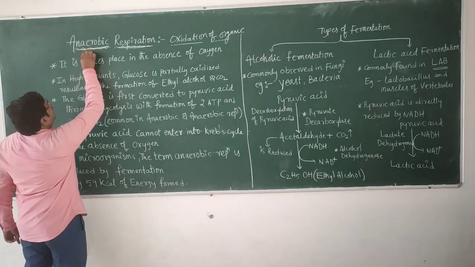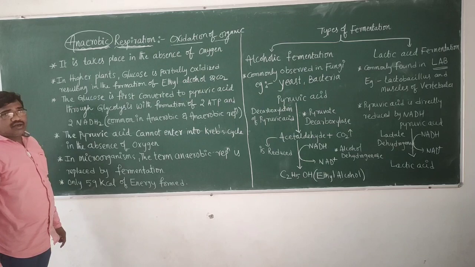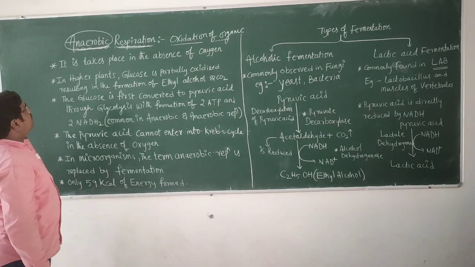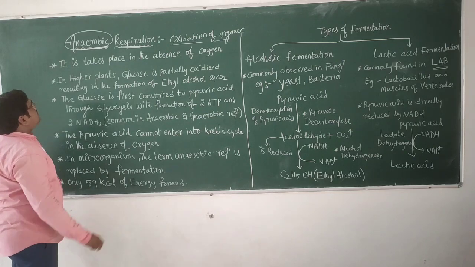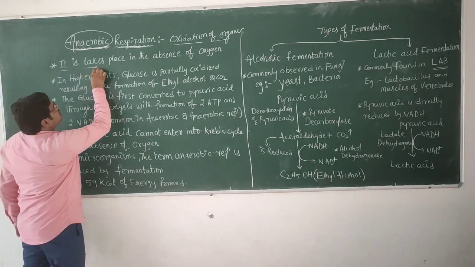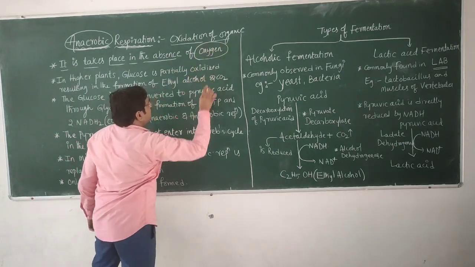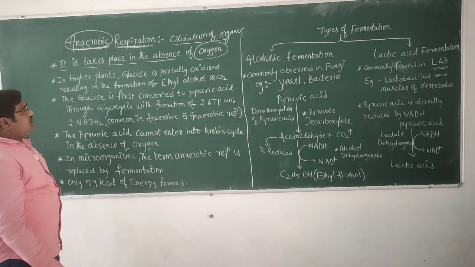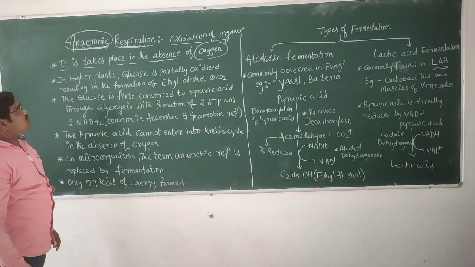Anaerobic means absence of oxygen. So anaerobic respiration takes place in the absence of oxygen. What will happen in anaerobic respiration?